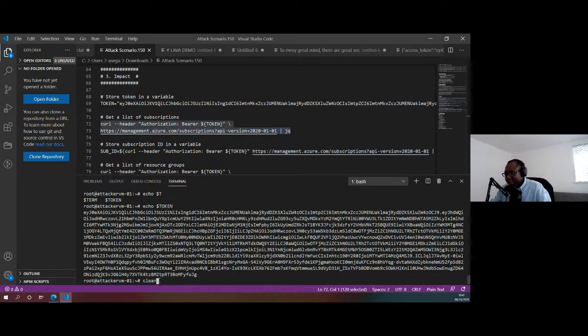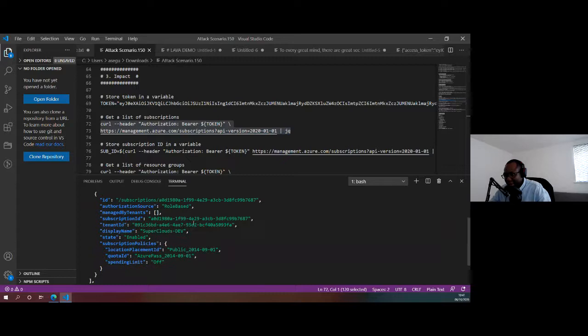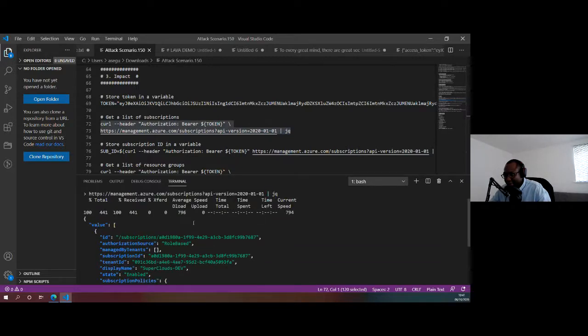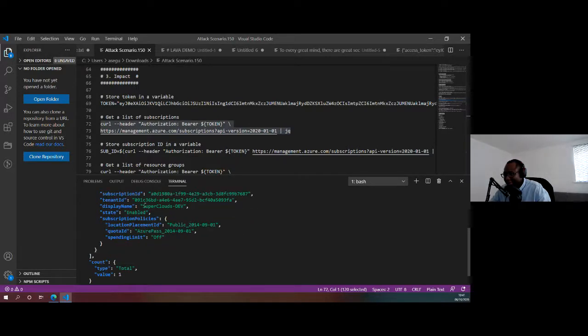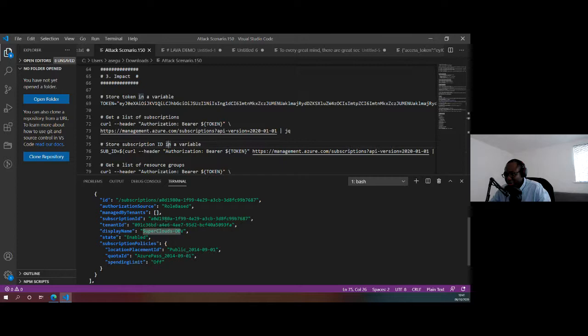That will get me a list of all the subscriptions that exist in this environment. And here I can see that this victim has a SuperCloud dev subscription. Okay, so that's interesting. But now we have information about the subscription and the tenant ID, which will be useful going forward. So we can copy that information.